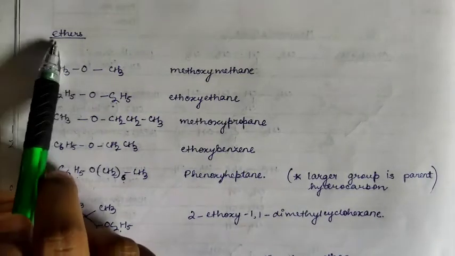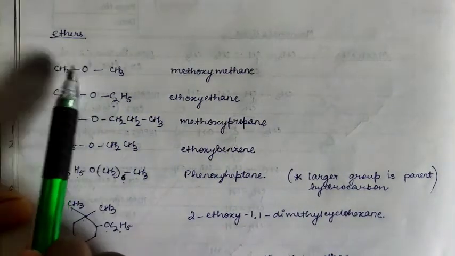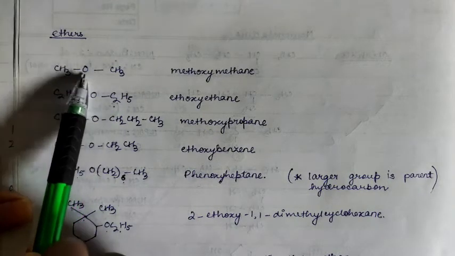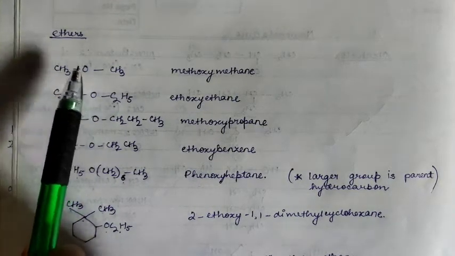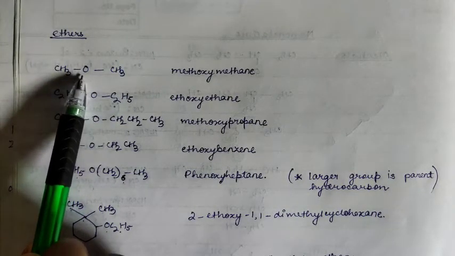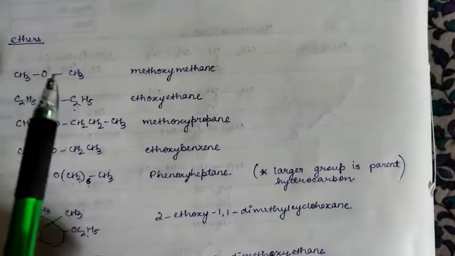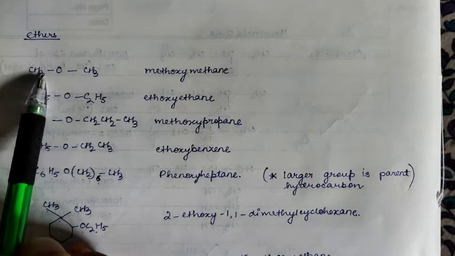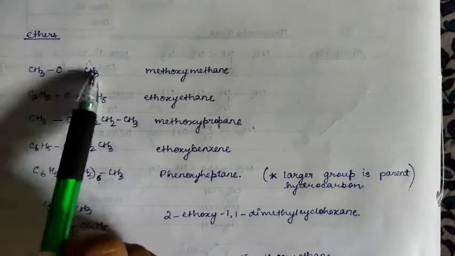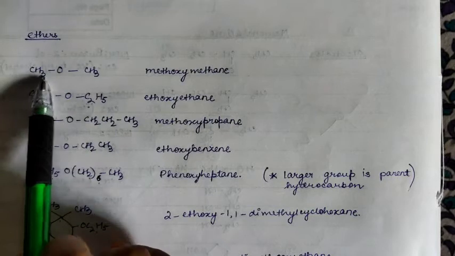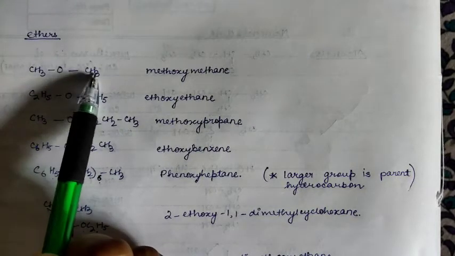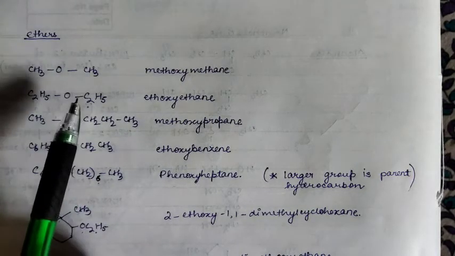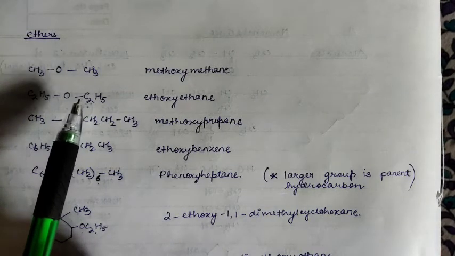Now for the nomenclature of ethers, you know that there are 2 carbon chains on either side of the oxygen. For this you have to consider the longest carbon chain as the parent compound, and let us see how we can name it. On both sides you can see that the number of carbons is the same. A methyl group is there on both sides. So what will we write? Methoxy methane.